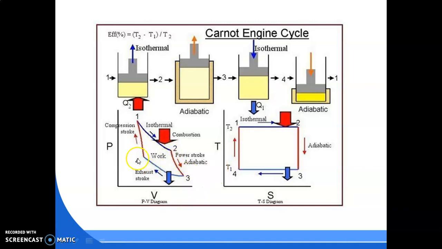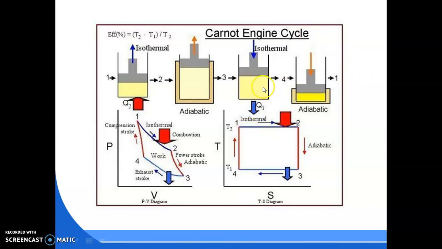Then 3 to 4, isothermal compression. For compression, you have to decrease the volume. So if you remove the insulation, the hot gases will reject the heat to the surrounding and gradually the volume will decrease from V3 to V4. In the 3 to 4 process, QL amount of heat will be rejected to the surrounding and the volume will decrease from V3 to V4. As well, the pressure will increase from P3 to P4. And what is the temperature? The temperature will remain constant.